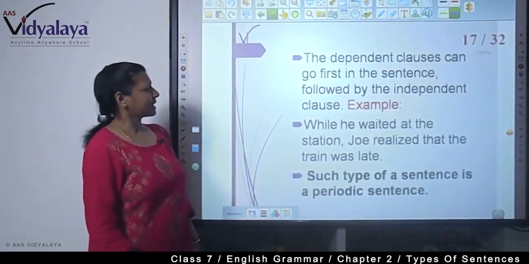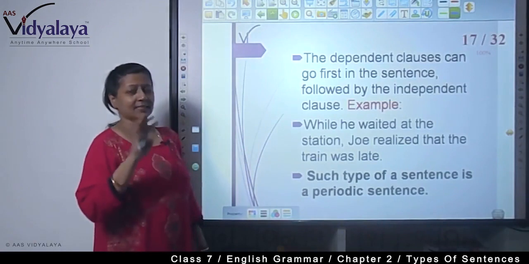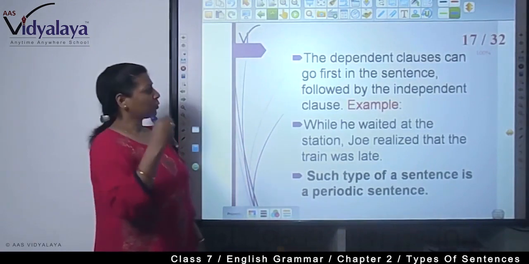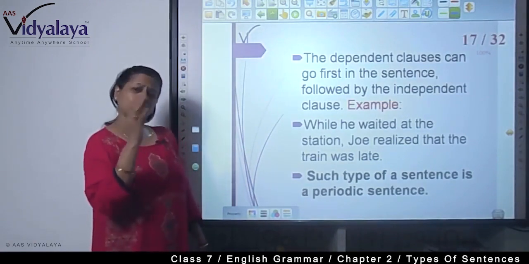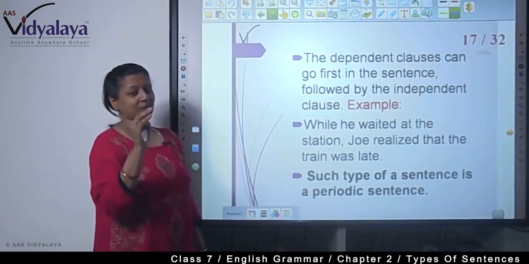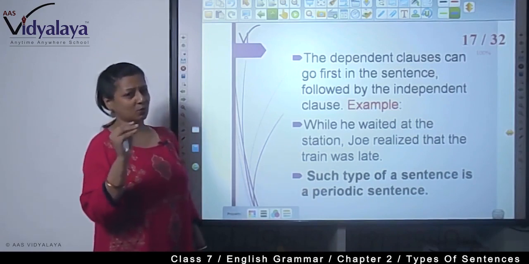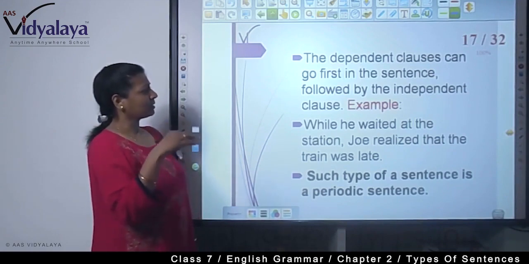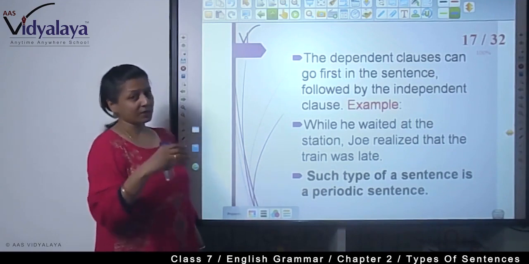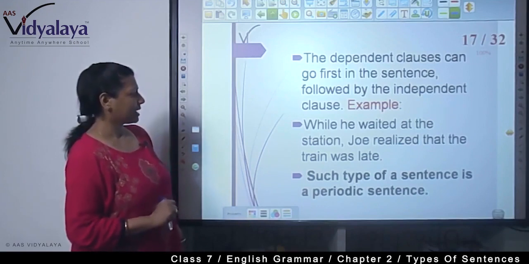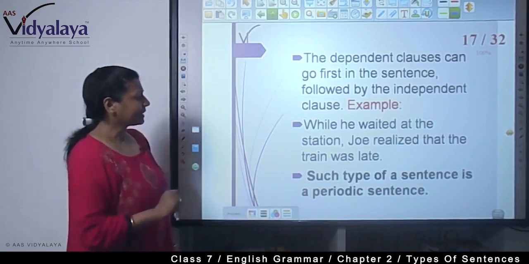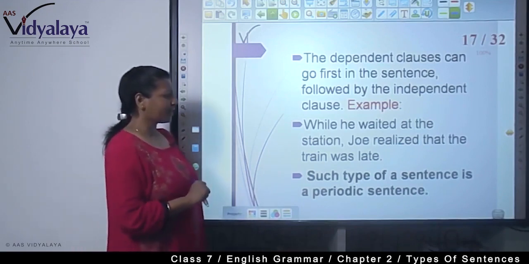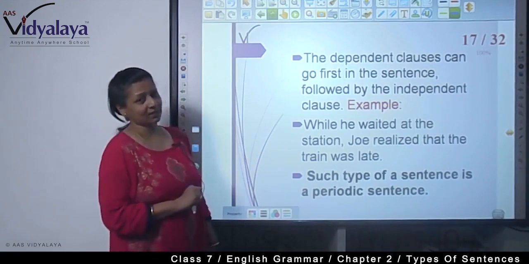The dependent clause can go first in the sentence. Sometimes you will find the dependent clause goes first in the sentence, and sometimes you find the independent clause goes first. Today I will first talk about the dependent clause going first. Example: While he waited at the station, Joe realized that the train was late.